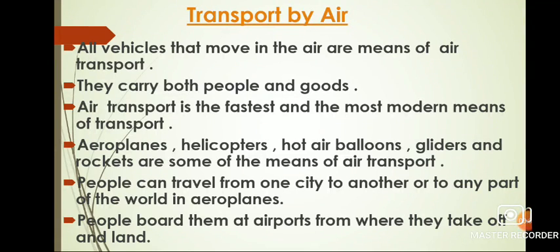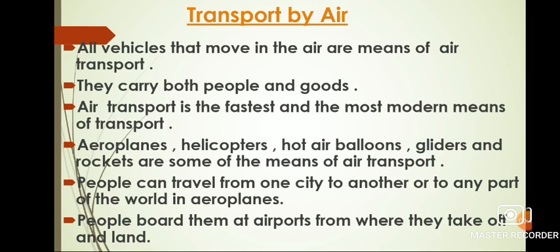Now, the next topic is transport by air. All vehicles that move in the air are means of air transport. They carry both people and goods. Air transport is the fastest and the most modern means of transport. Aeroplanes, helicopters, hot air balloons, gliders, and rockets are some of the means of air transport. People can travel from one city to another or to any part of the world in aeroplanes. People board them at airports from where they take off and land.